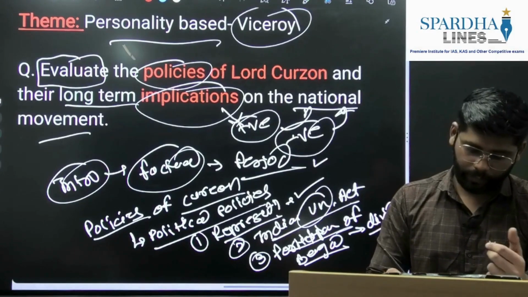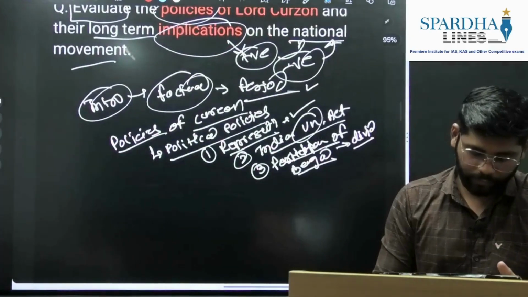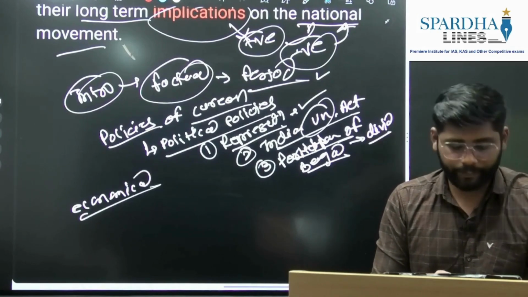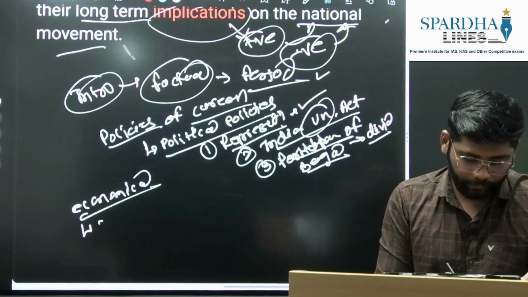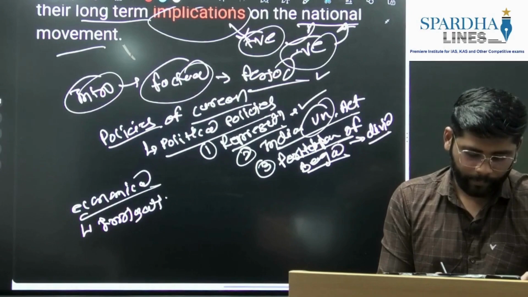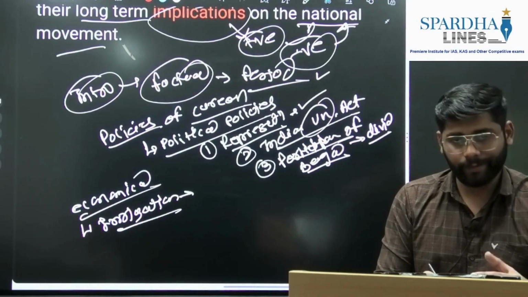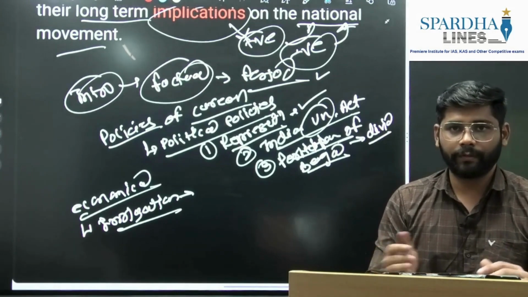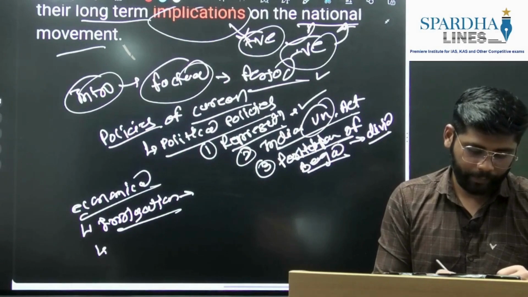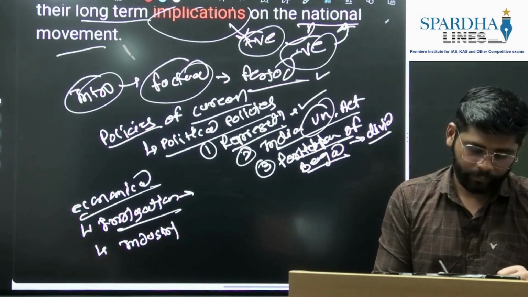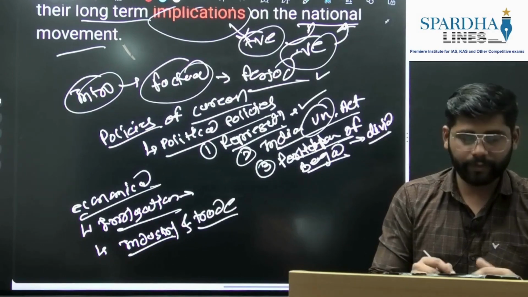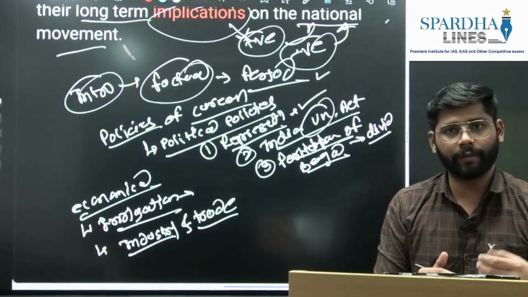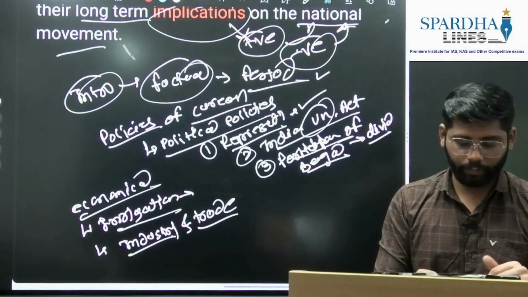Then after the political policies, we'll move towards his economical policies. When it comes to economical policy, he introduced irrigation policies, but eventually better irrigation led to an increase or expansion of commercialization of agriculture. That was the critical opinion for irrigation. Then again, industry and trade you can include here only. We have the standard aspects, agriculture, industry and trade, when we tackle the economical dimension. So we can include both here.